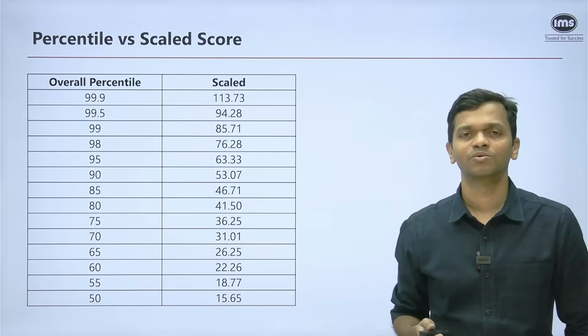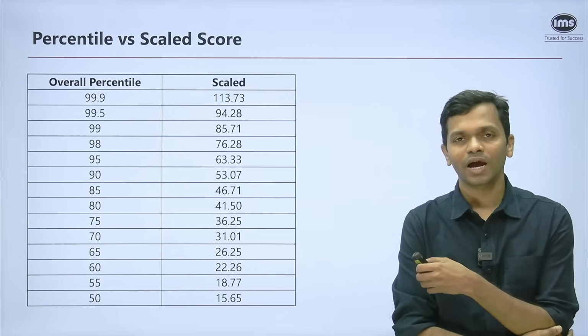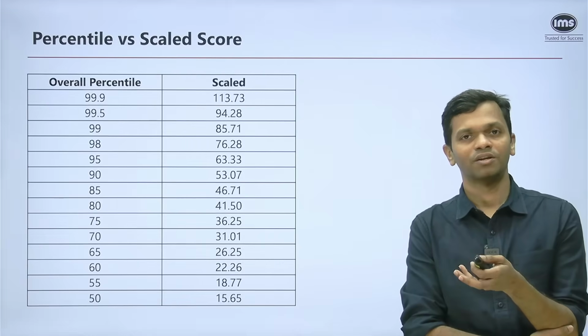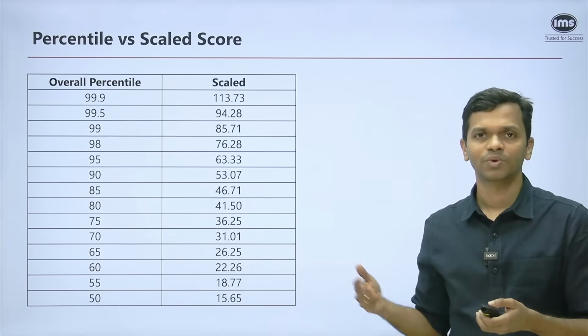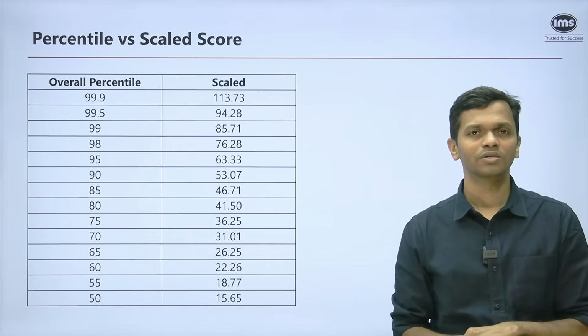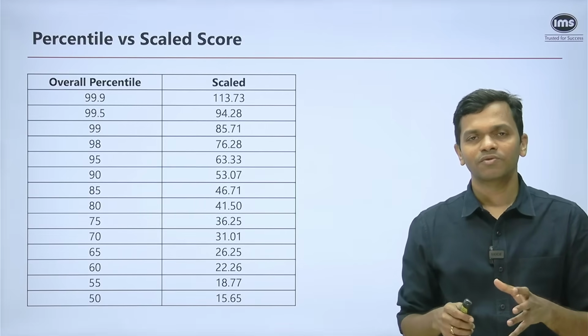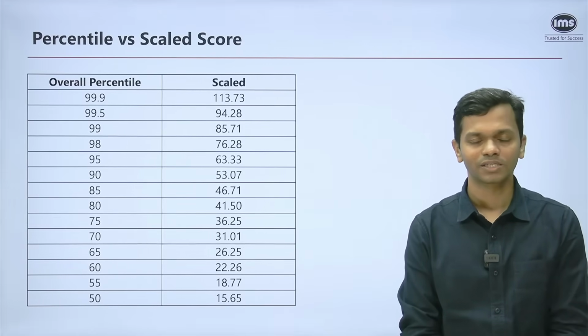Of course, on the higher side, you will see a lot of people scoring, in terms of their raw score, going as high as 130, 140, 150 as well. But that proportion is going to be very, very small, and that is why the 99.9th percentile is somewhere around 113 on the scaled score. So this is where we stand right now, and once we have more data, we'll be coming up with more analysis.